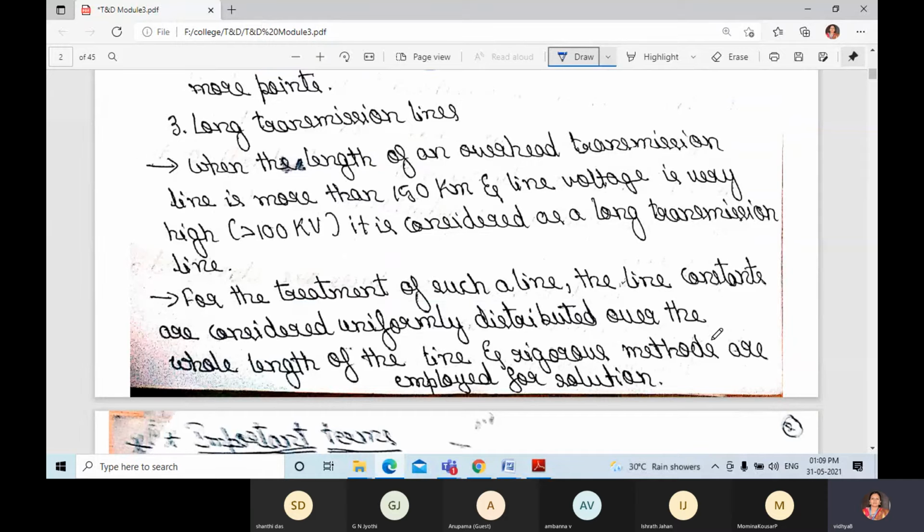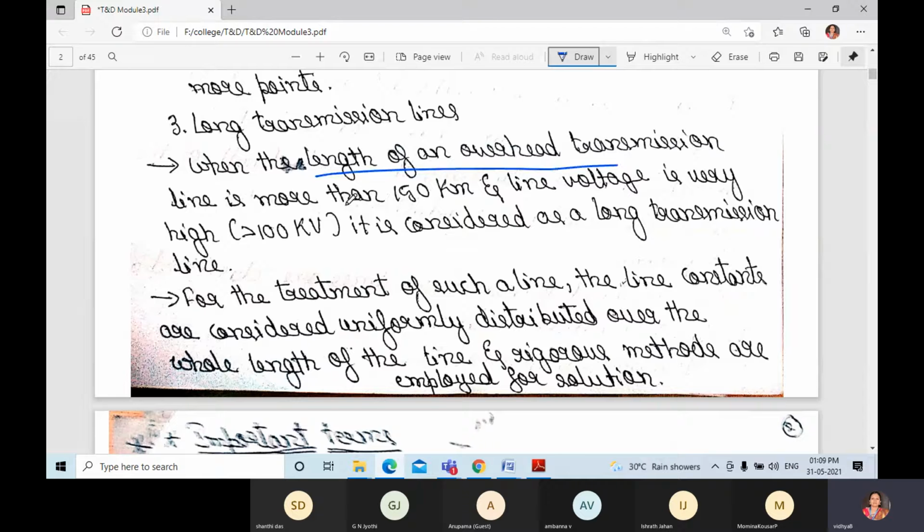Long transmission line: when the length of an overhead transmission line is more than 150 kilometers and the line voltage is more than 100 kV, it is considered a long transmission line. For the treatment of such a line, the line constants are considered uniformly distributed over the whole length of the line, and rigorous methods are employed for the solution.